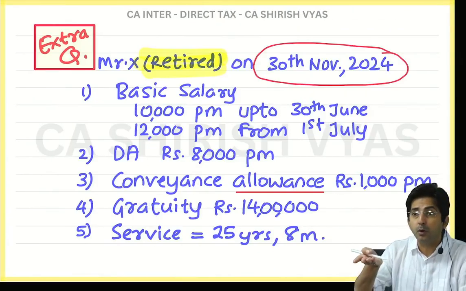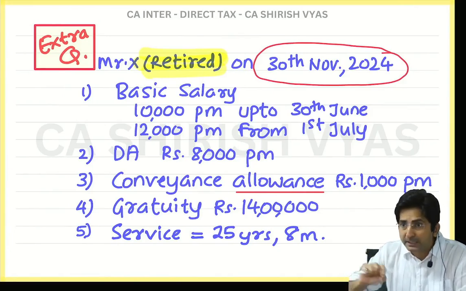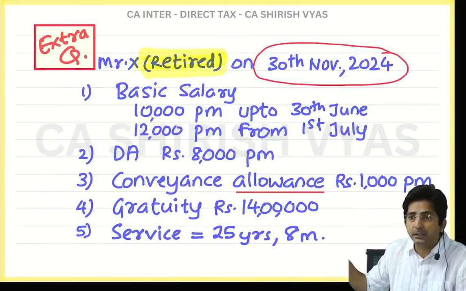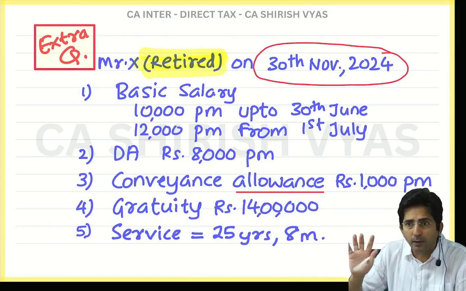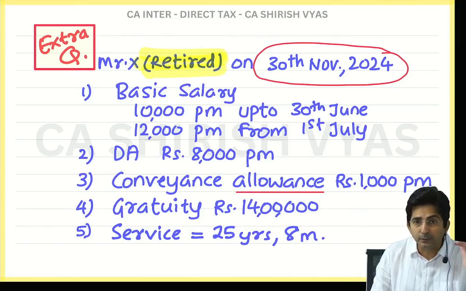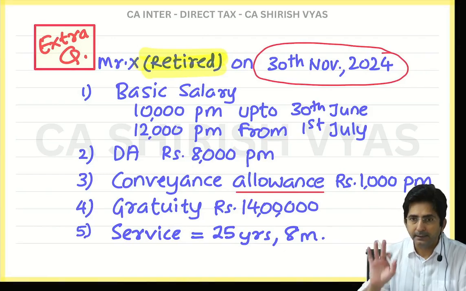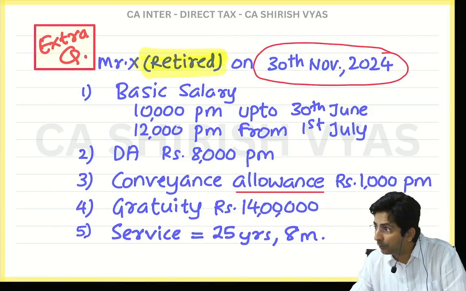What did I say? If he is POGA, it will be written. If he is POGA, they will mention, but they have not mentioned. So that means he is POGA or not POGA? Not POGA. So he is an other employee. So which formula will we use? 15 by 26 or half? That half formula, okay? But see, the formula will come in the working note.